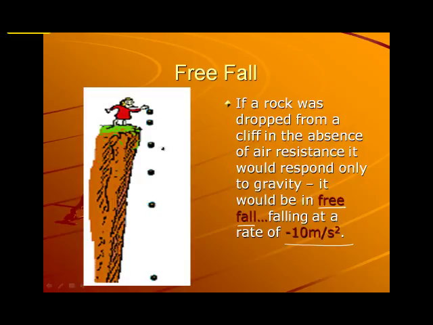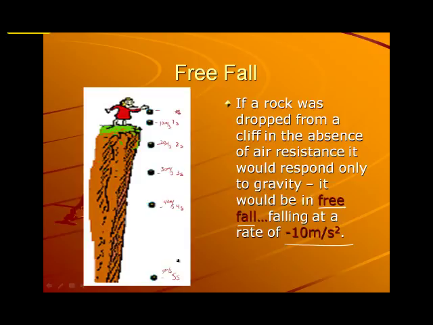So if these were seconds, let's say from here to here would be 1 second, 2 seconds, this is the third second, the fourth second, and finally the fifth second. So at the end of the first second, we would be going 10 meters per second. At the end of the second, 20 meters per second. 30 meters per second, 40 meters per second, and finally 50 meters per second.